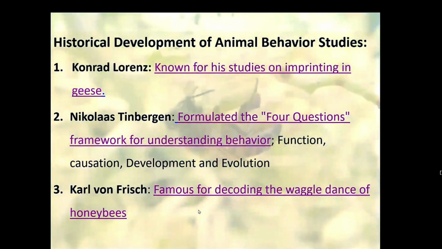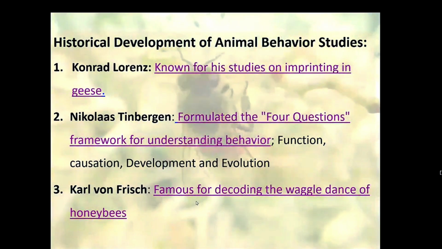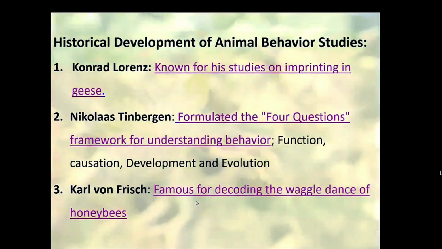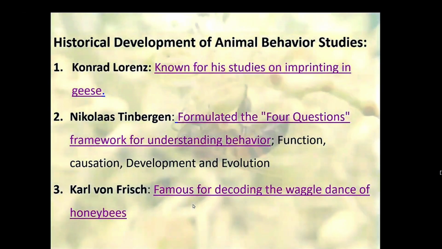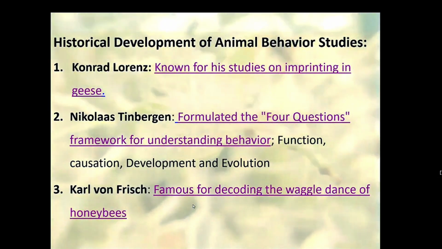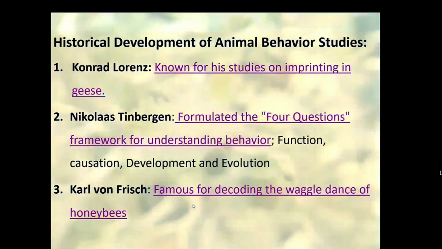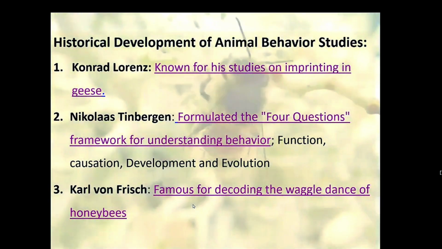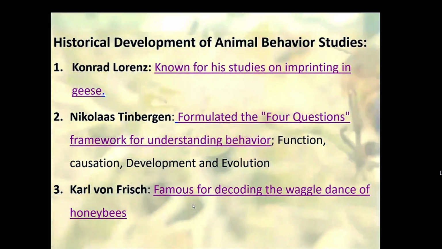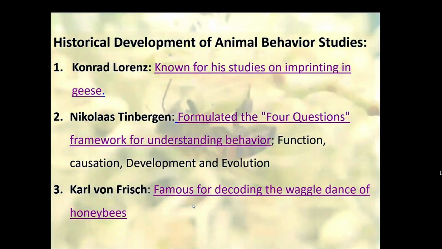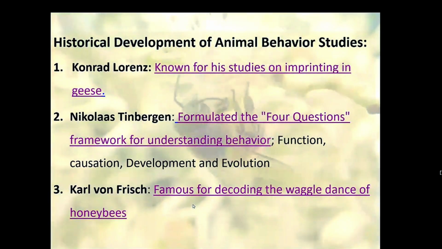Carl von Frisch, a renowned Austrian ethologist, ethology means animal behavior, made a significant contribution to the study of animal behavior, particularly in understanding how honeybees communicate. I think you are zoology students, most of you are familiar with honeybees or the social bees and how they communicate. His most famous discovery was the waggle dance of the honeybee.